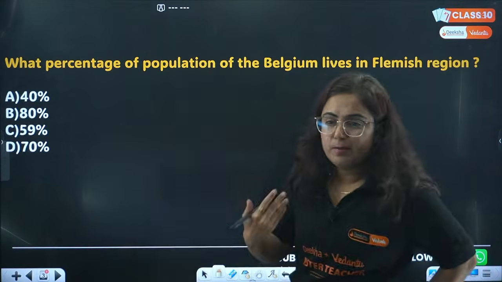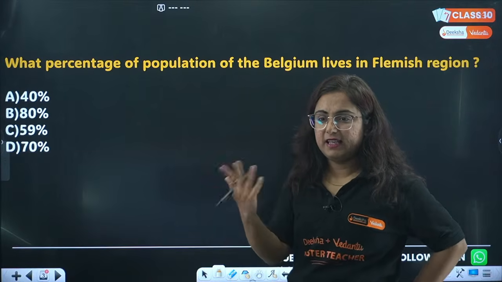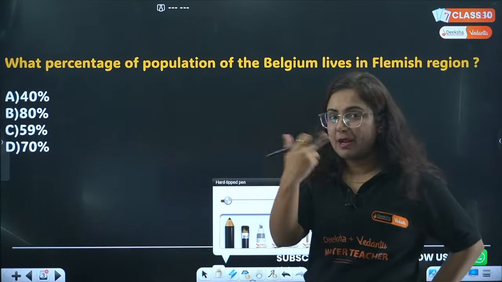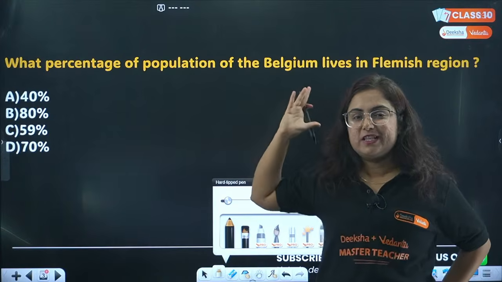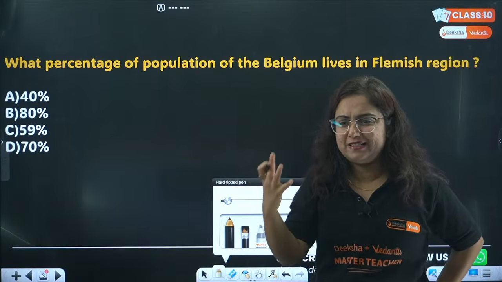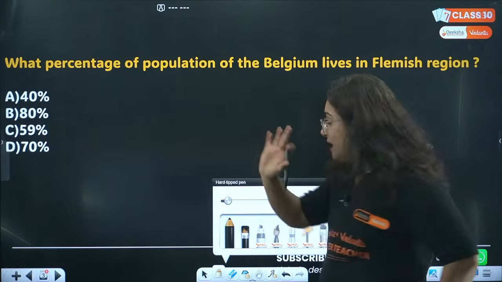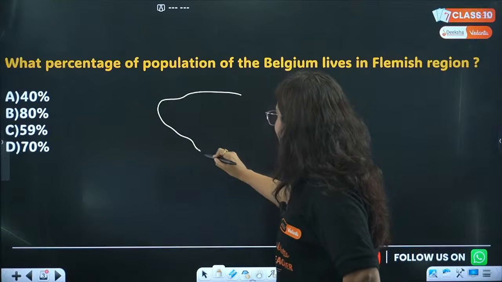Great. So I'm getting more answers. Anurag is telling A, then C, A. Okay. Fine. So beta, now the question is from the chapter power sharing. First of all, we always start our SST studies for class 10 with the chapter power sharing. I don't know why it seems to be a very easy chapter, so that we can feel motivated for the rest of the year. So basically, now the question being asked is about this rough map.